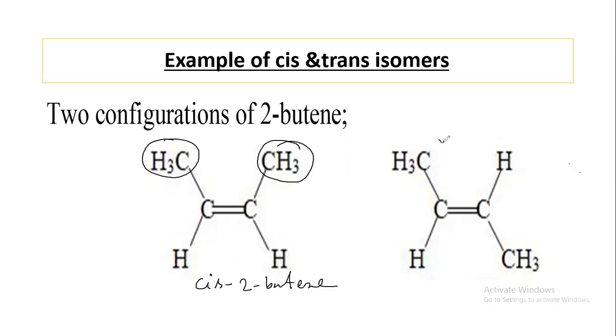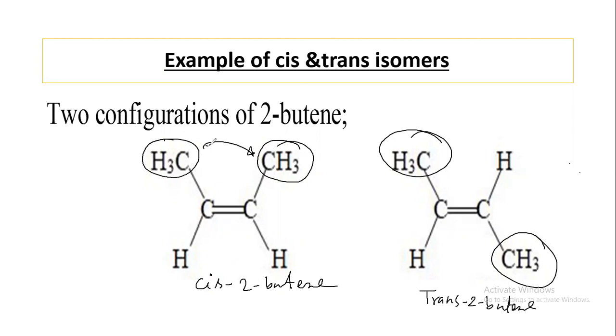Here, these methyl groups are present on opposite sides, so it is called trans. The name of this compound is trans-2-butene. Cis-2-butene has the same side, and this has different, opposite sides. It is trans-2-butene.